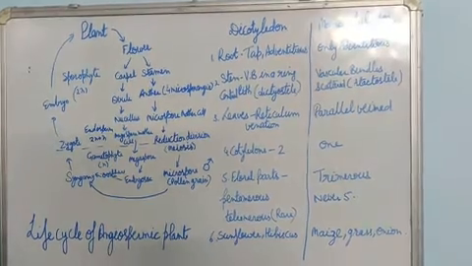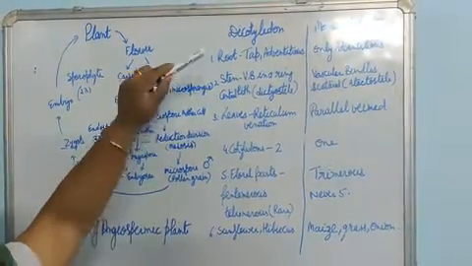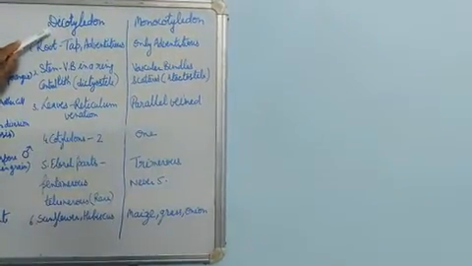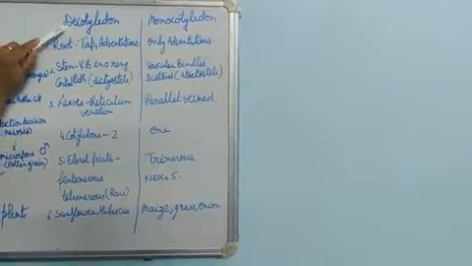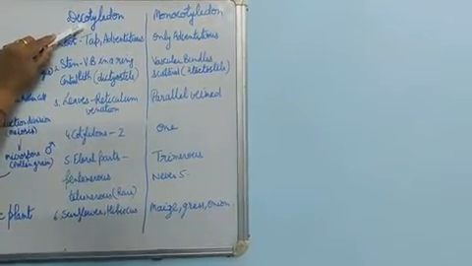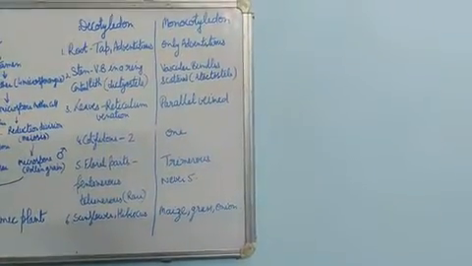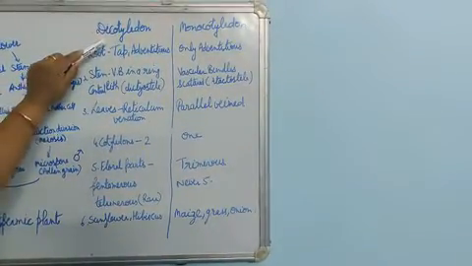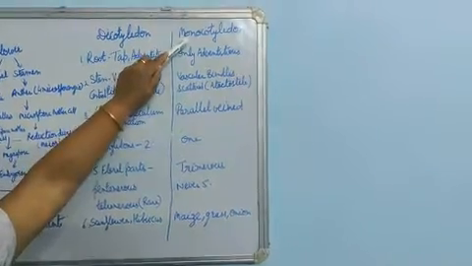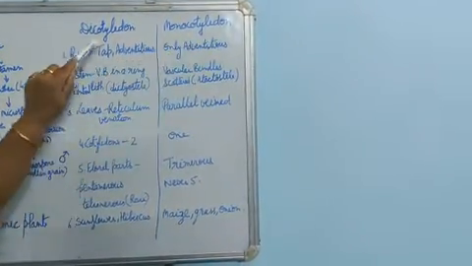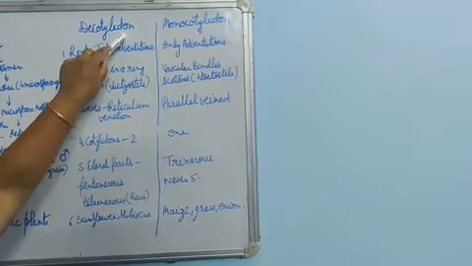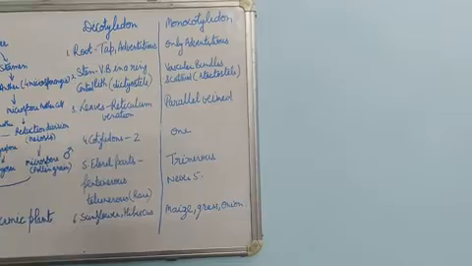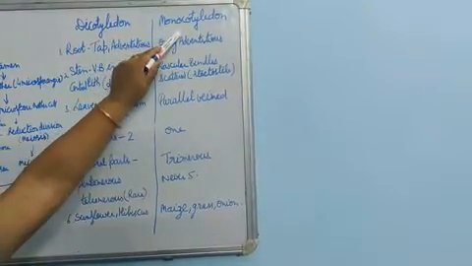Now all the angiosperms are divided into two main classes, dicotyledons and monocotyledons. Dicot, as the name suggests, di means two. Cotyledons are leaf-like structures that hold reserve food for the developing plant. So if there is only one, they are known as monocotyledons, and if two in number, they are known as dicotyledons. There are certain contrasting features that identify dicots and monocots.